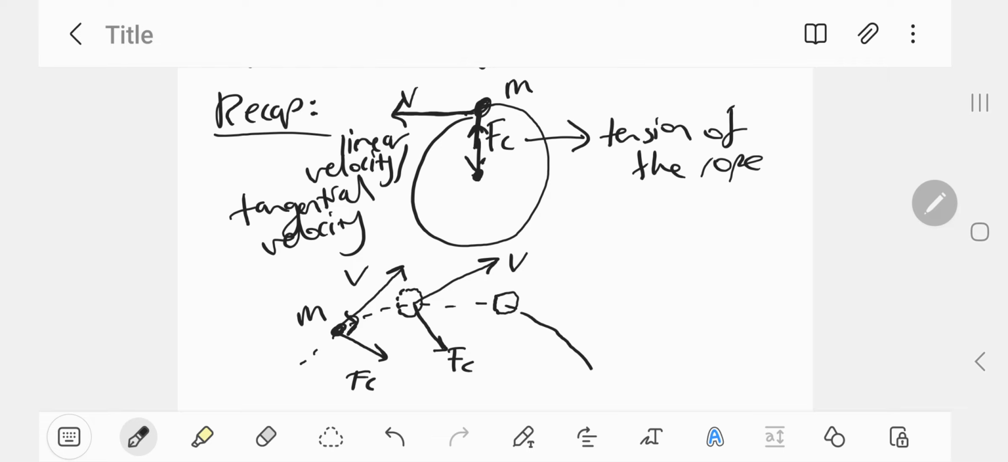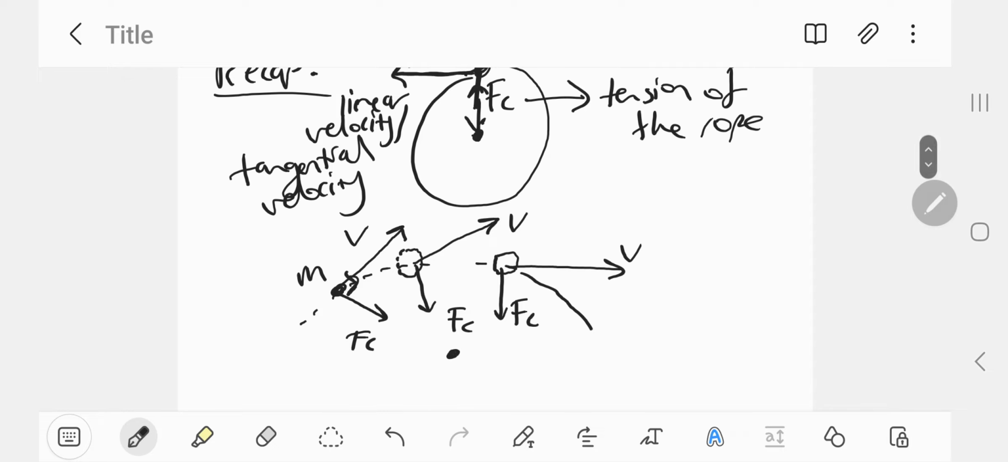This is obviously not to scale, and it's been exaggerated, so it's probably not accurate, but it's a good way of visualizing what's happening. Here, it's a flat line, the tangential velocity, and the centripetal force will be going downwards like this. What you can probably notice is that the centripetal force is being directed towards the center of the circle, more or less.